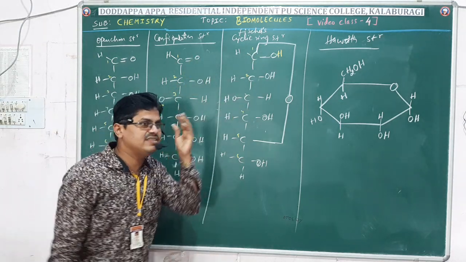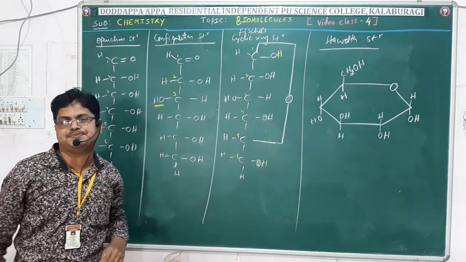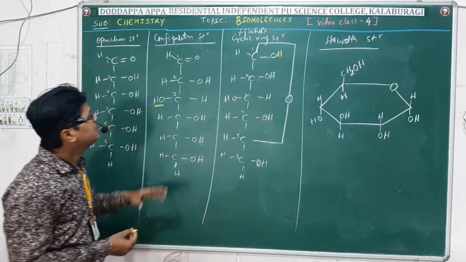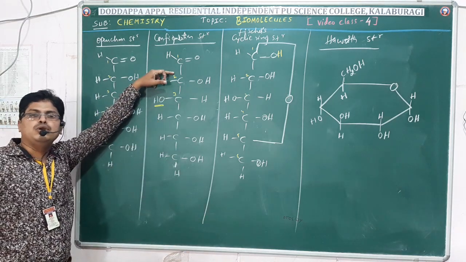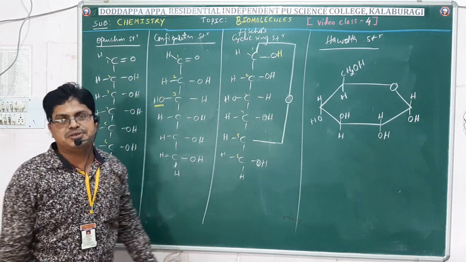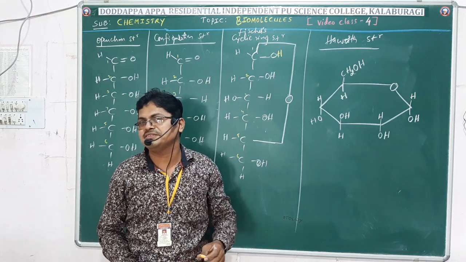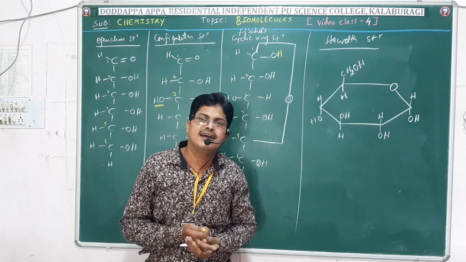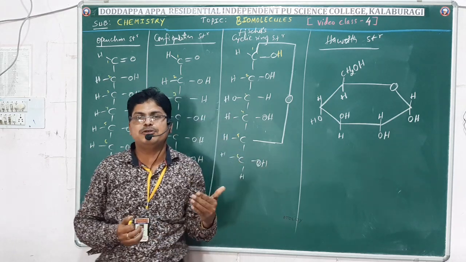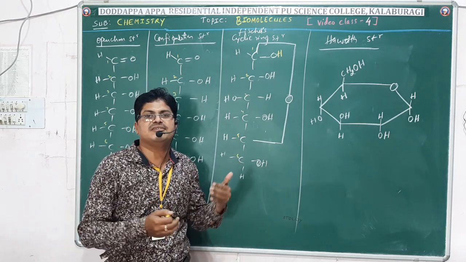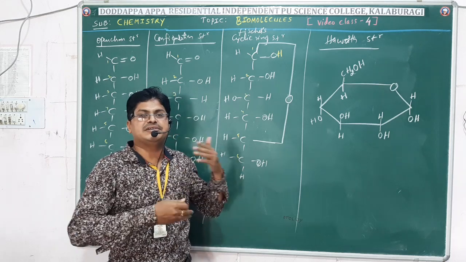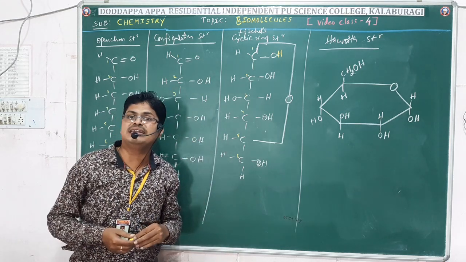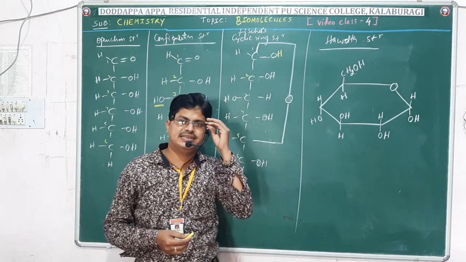What is the reason why they gave the Fischer cyclic ring structure? Dear students, glucose is a reducing sugar, meaning it contains a free aldehyde group, correct? The presence of the aldehyde group means it reduces Tollens reagent, Fehling solution and Benedict reagent, correct?